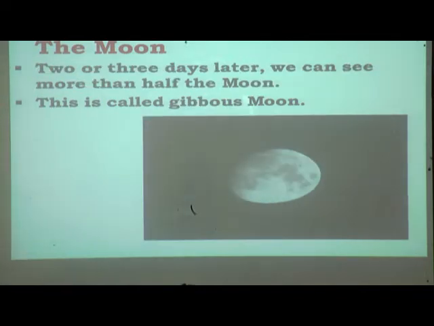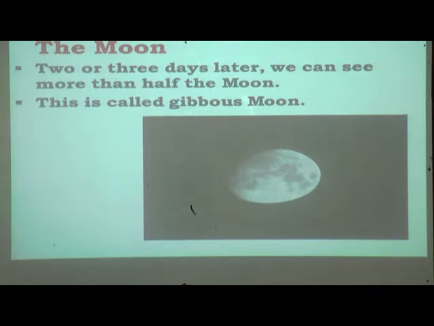Okay, the next. Then after 2-3 days later we can see more than a half moon, so after 7 days plus 2-3 days means near about 10 days. At that time we can see more than half of the moon, and this is called the gibbous moon. What is it called? Gibbous moon.